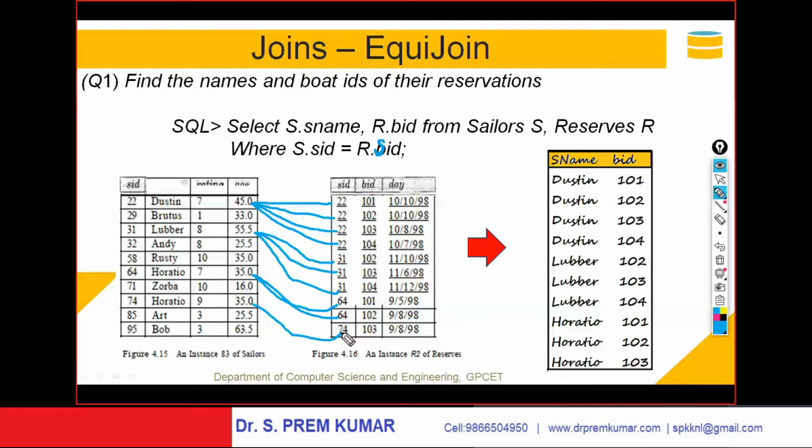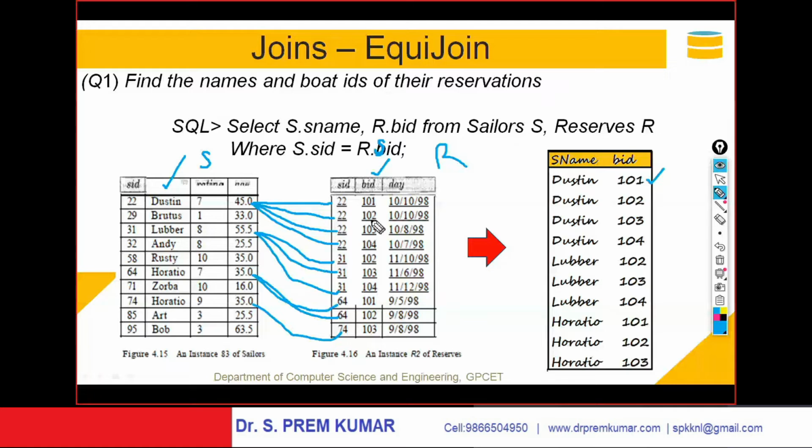You are asking to project the sailor names and boat IDs of the matching rows. S.sid should be equal to R.sid. This is R, the reserves table, and this is the sailor table, S.sid. R.sid should match. So you'll get Dustin, and the boat ID is 101. That is the reason you are getting Dustin with boat ID 101.